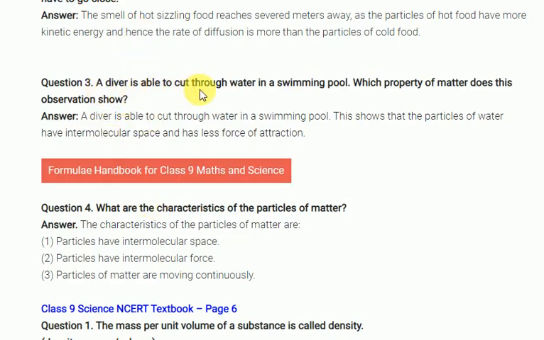A diver is able to cut through water in a swimming pool. Suppose when any person is jumping into the water, he can easily enter the water. Why? Imagine I'm just taking the water. When a person is entering the swimming pool, water has a weak intermolecular force of attraction, so it can be cut. That's the reason.